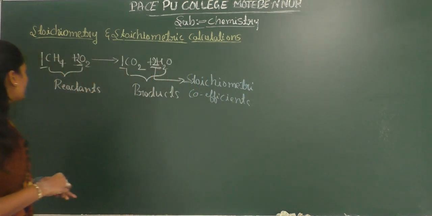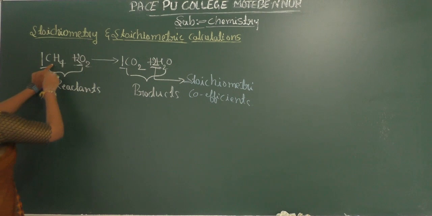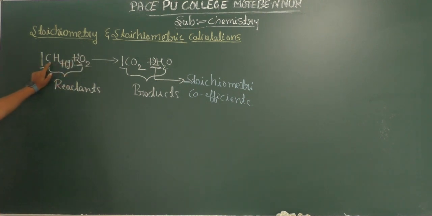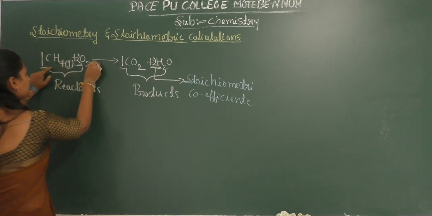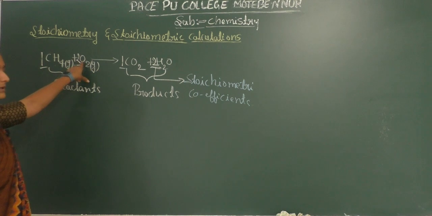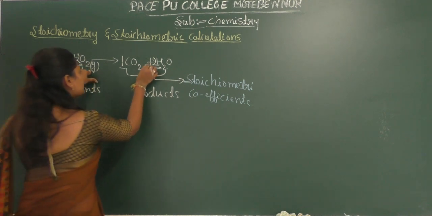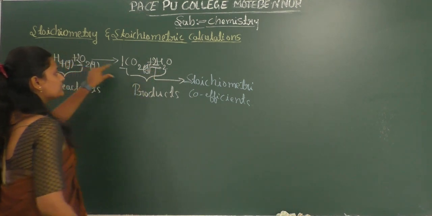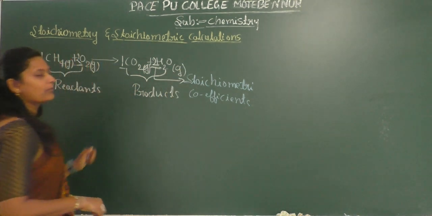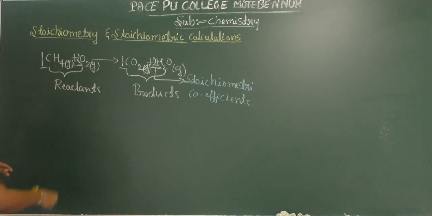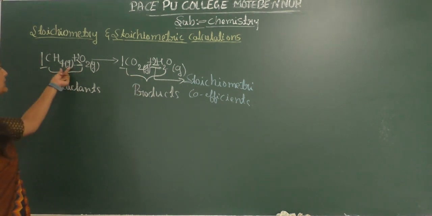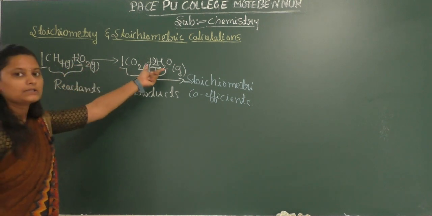So here we are going to represent the state of each substance as a subscript. Methane is in the gaseous state, oxygen is also in the gaseous state, carbon dioxide is also in the gaseous state, and water also is in the gaseous state.